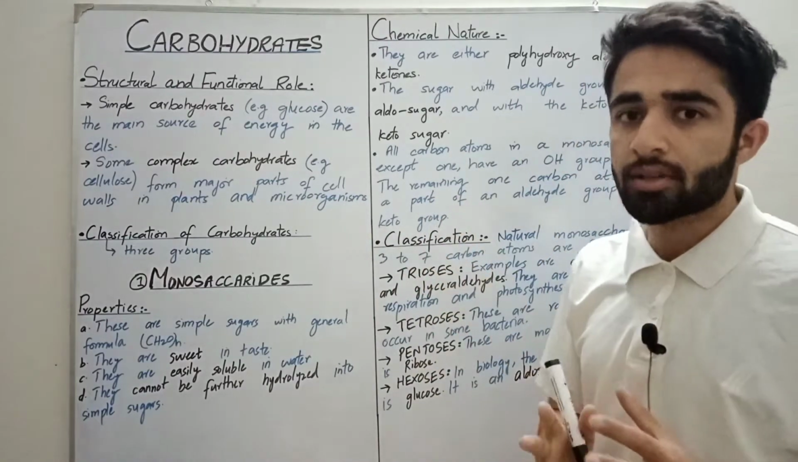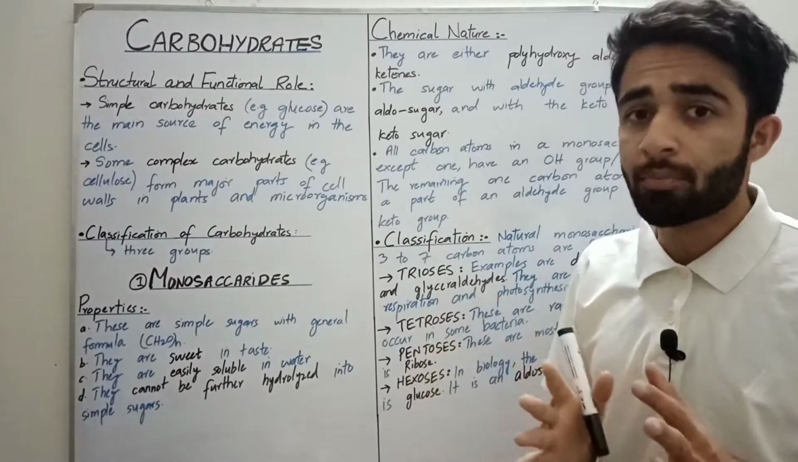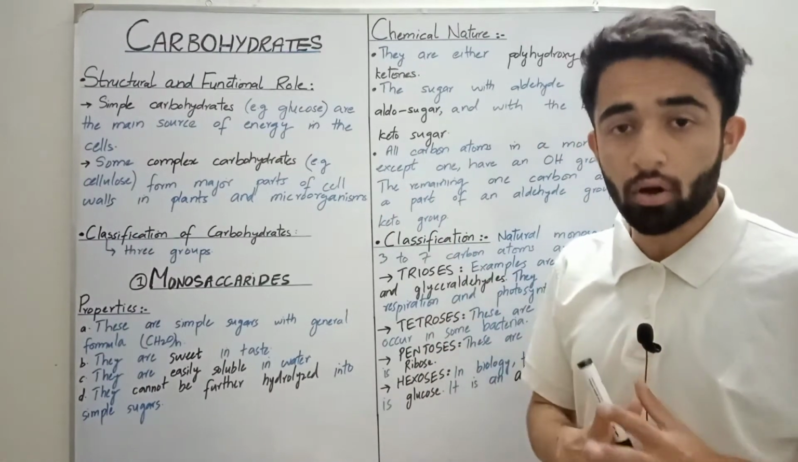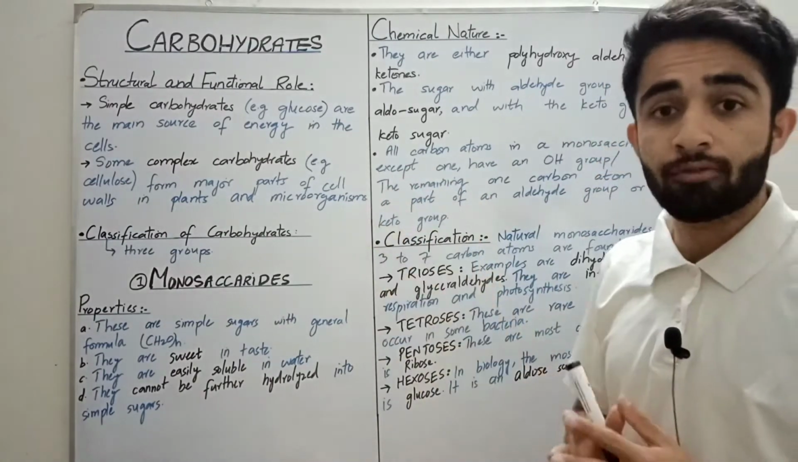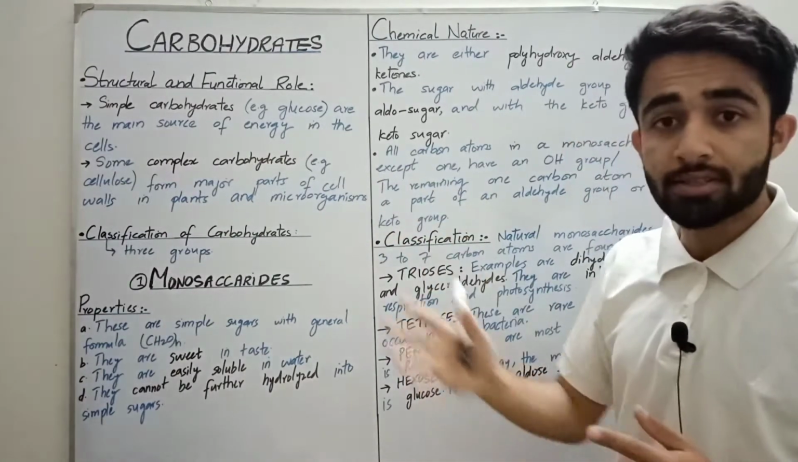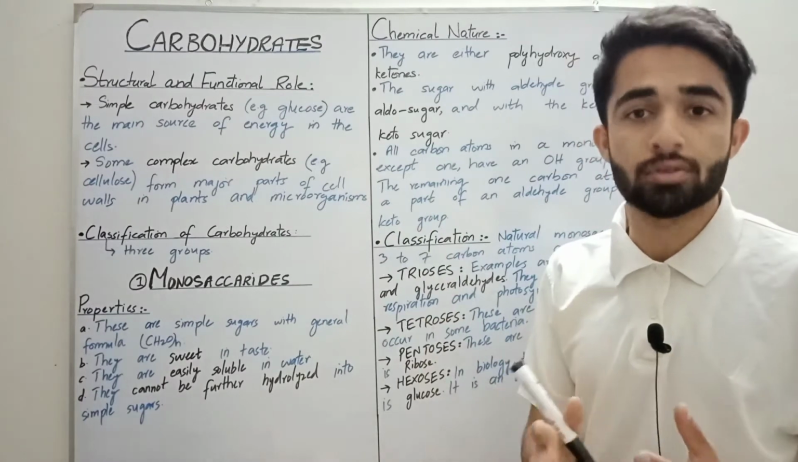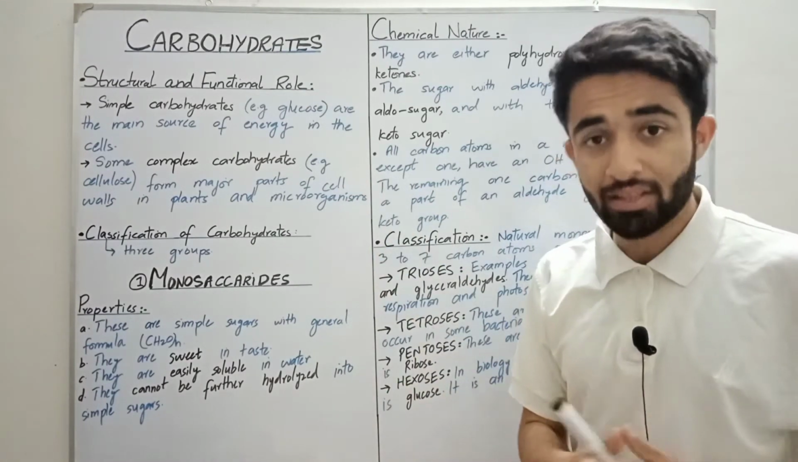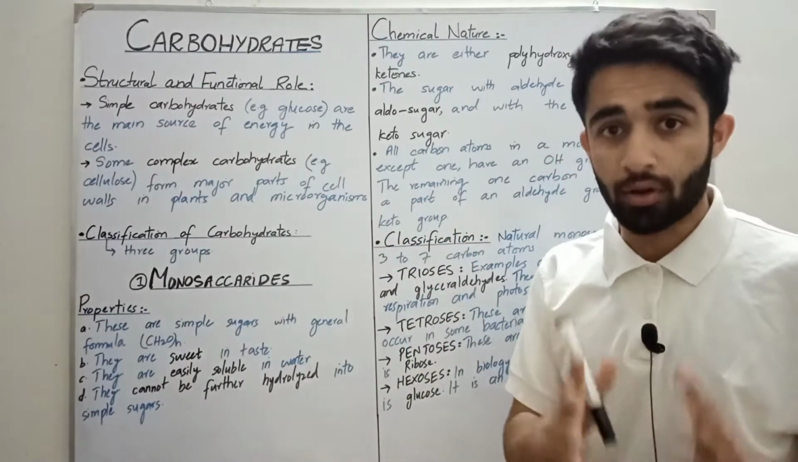Next, some complex carbohydrates form the major parts of the cell wall in the plants and the other microorganisms. For example, the complex carbohydrate cellulose. So they form the major parts of the cell wall in the plants and in the microorganisms.